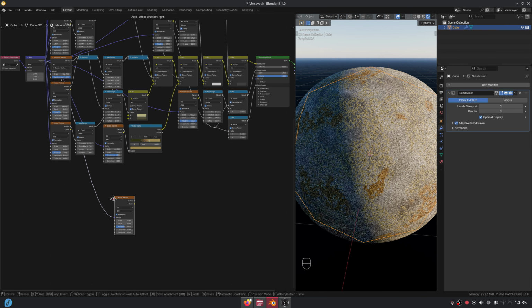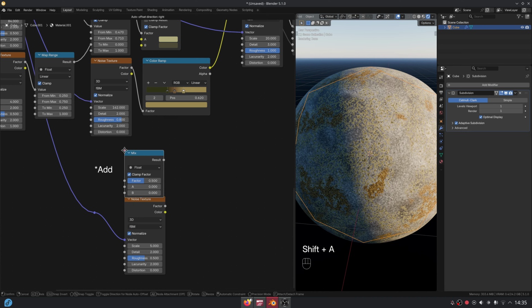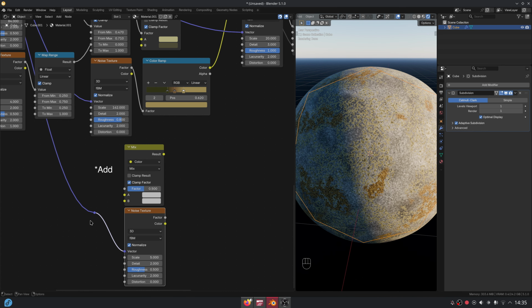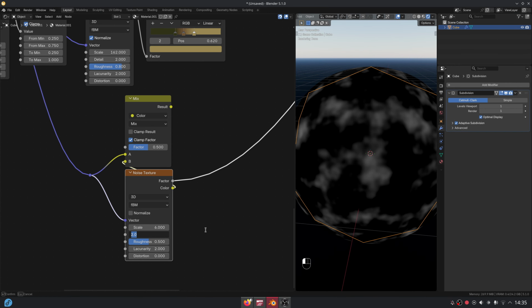So let's add a noise texture. Add a mix color node and set it to add. Connect both the object coordinate node and the noise outputs. Disable normalize, and change the noise parameters as shown. This will be used for distortion.